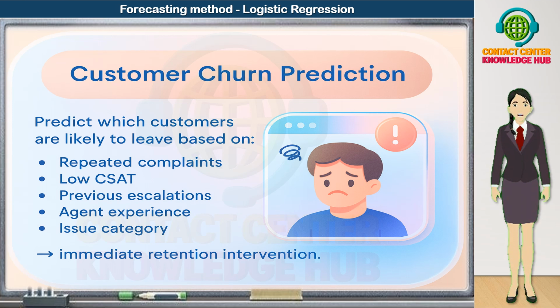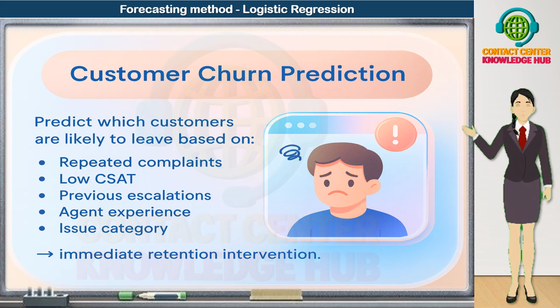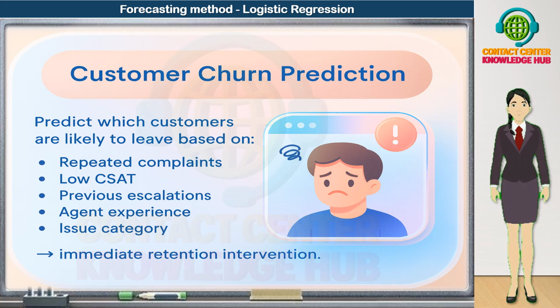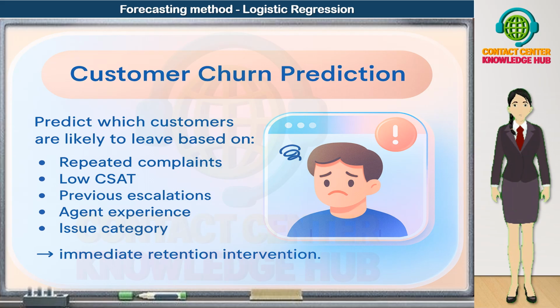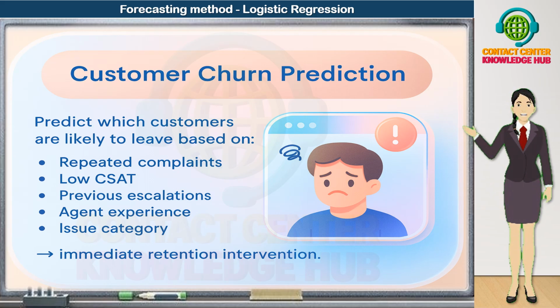Let's look at a real contact center use case for logistic regression. Customer churn prediction. In this scenario, our goal is to predict which customers are likely to leave, so we can intervene before they actually churn. We use signals such as repeated complaints. Customers who contact us again and again with issues are often frustrated and at risk.